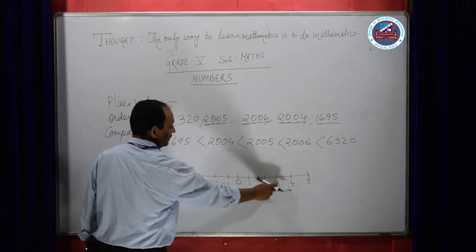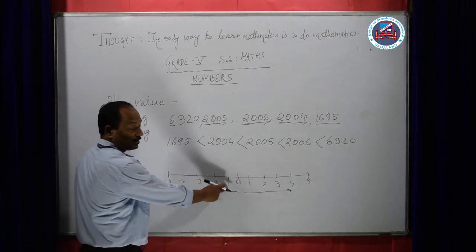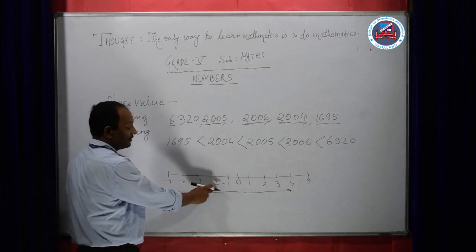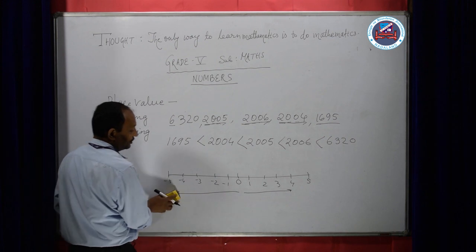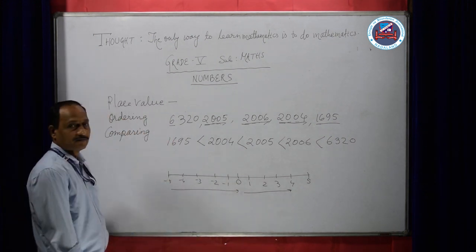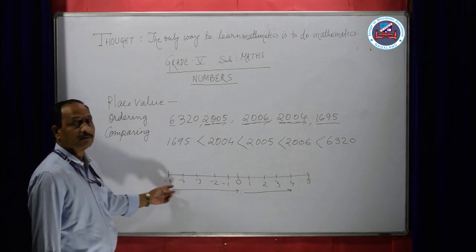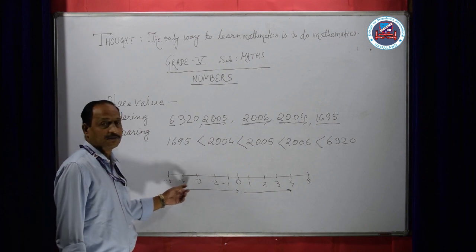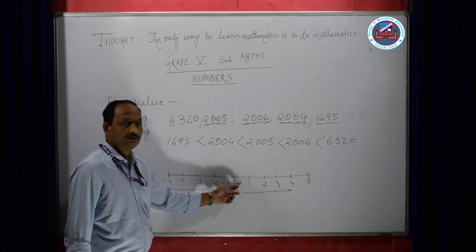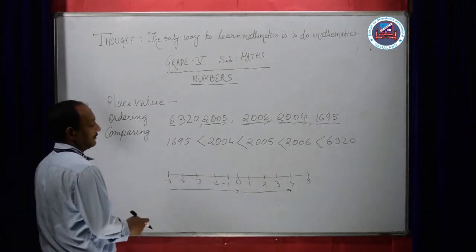Smaller, greater, greater, greater. Now from this side, with the minus sign, smaller is greater. Then this greater is becoming smaller than. So this way it goes like this. -5 is smaller than -4. -4 is smaller than -3, -2, -1, and then 0. Then it goes 1, 2, 3, 4, 5.